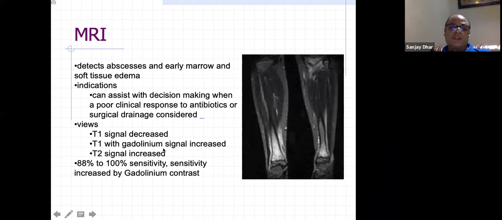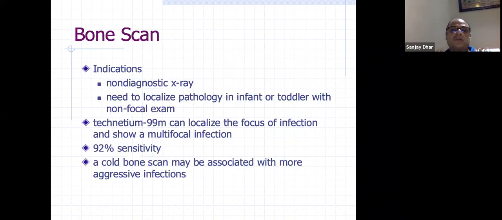So on T1 signal is decreased, T2 with gadolinium enhancement, it is very, very sensitive. It becomes almost 100% sensitivity with this. So it is a very easy investigation to do and it can pick up very early infections.